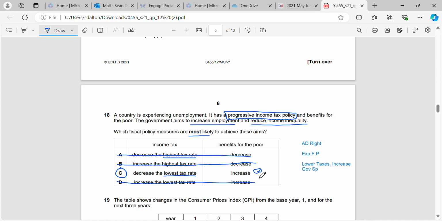So we'd be using expansionary fiscal policy here by increasing government spending on benefits for the poor and decreasing the lowest tax rate, which is also expansionary fiscal policy. And remember, that's because we're trying to reduce income inequality. So we want to give more money to poor people. We don't want to give more money to wealthy people or people who already have a lot of money.